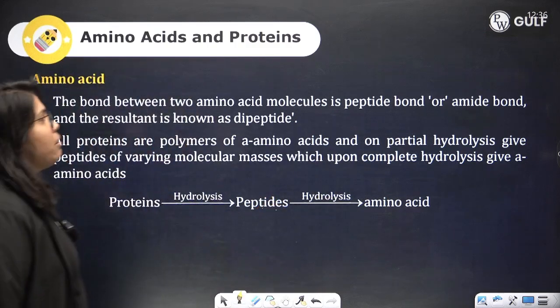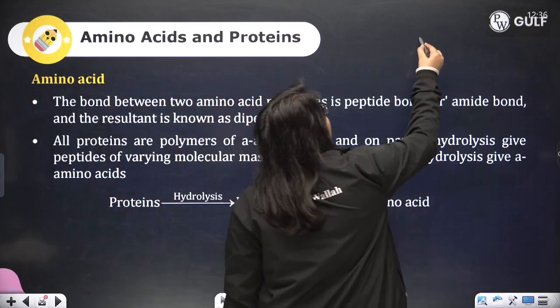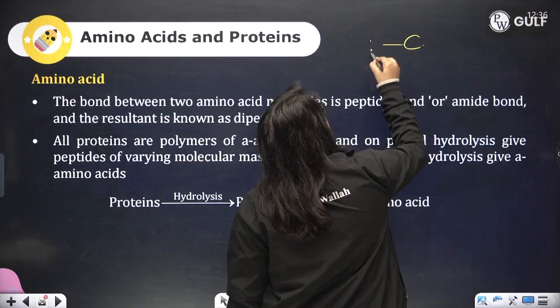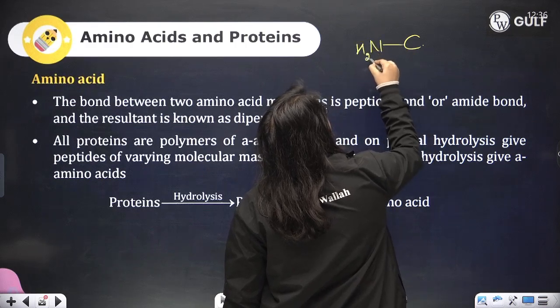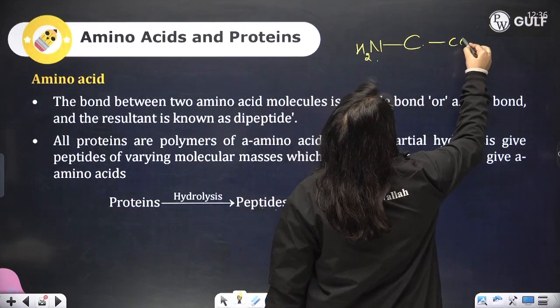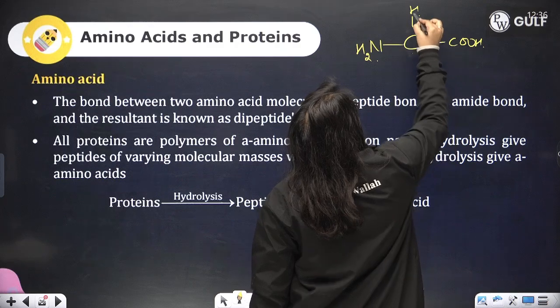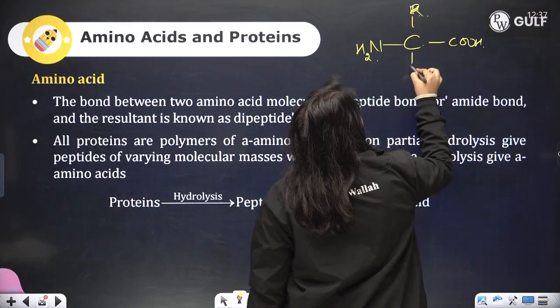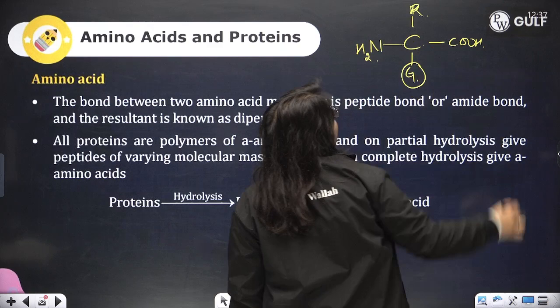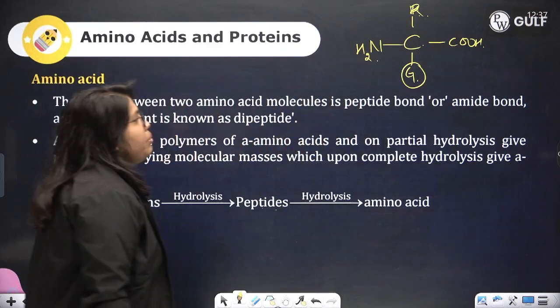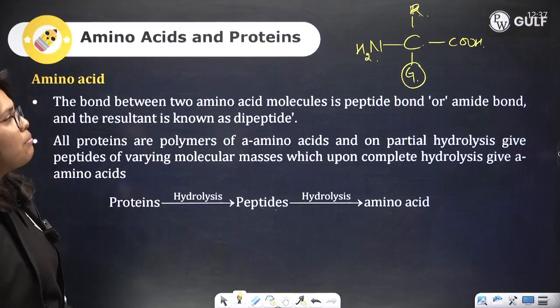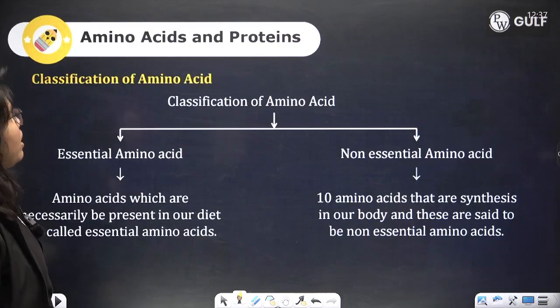And how is an amino acid? An amino acid is nothing but a carbon where an amino group, NH2, is present, a carboxylic group is present, hydrogen is present, and R, which can be any other group. This is your amino acid, having an amine group as well as an acidic group.